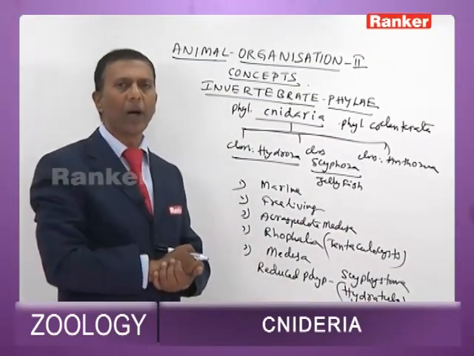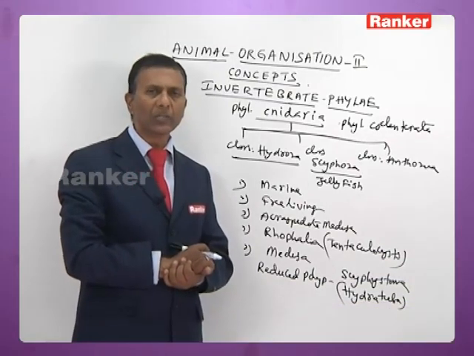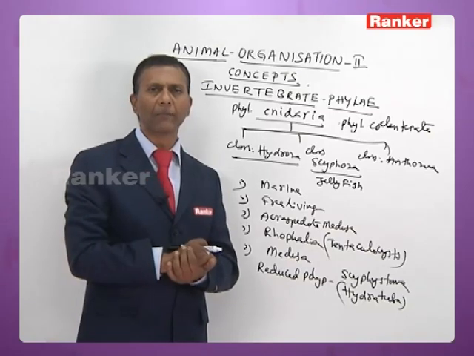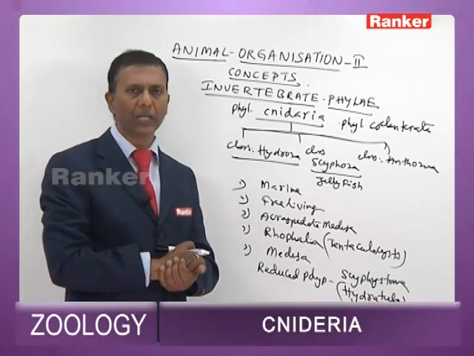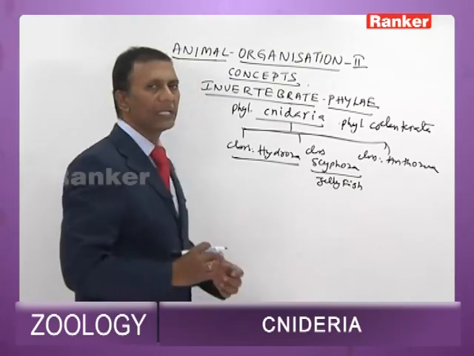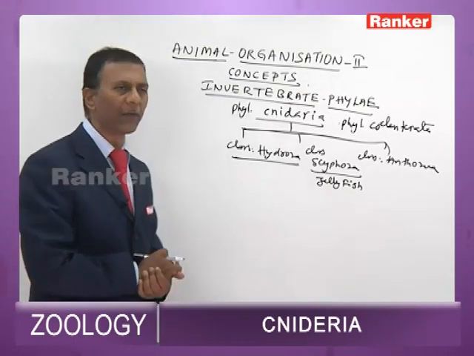The scyphistoma or hydrotuba gives rise to medusae by transverse fission called strobilization.